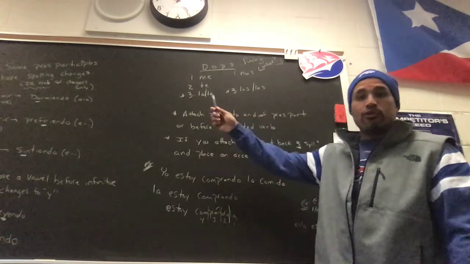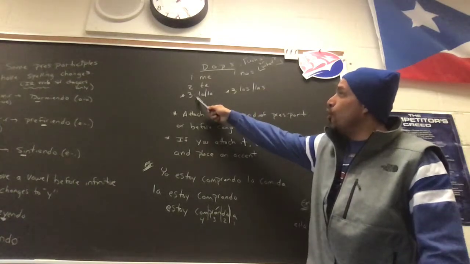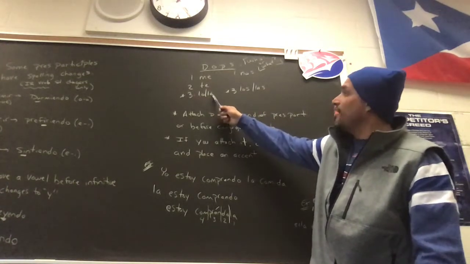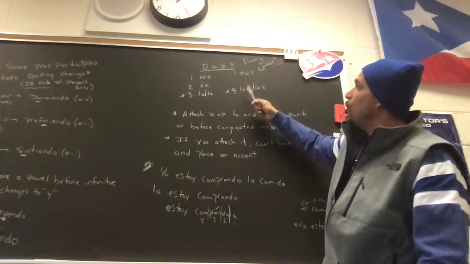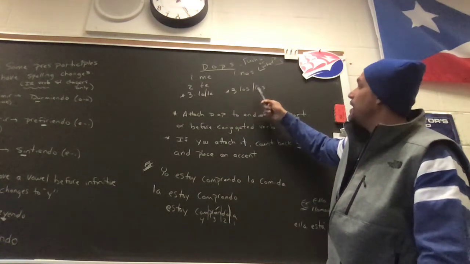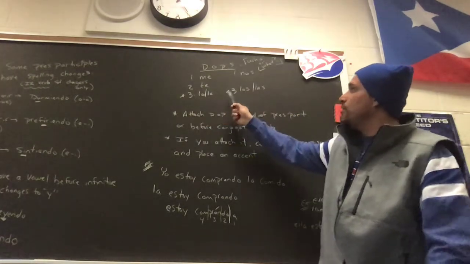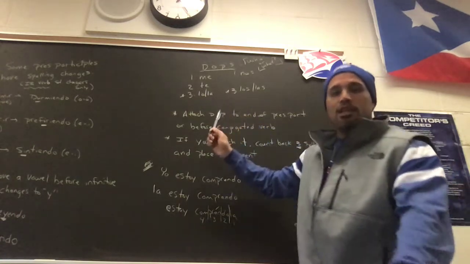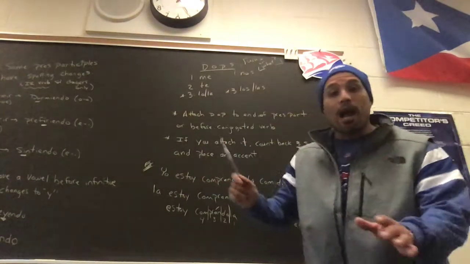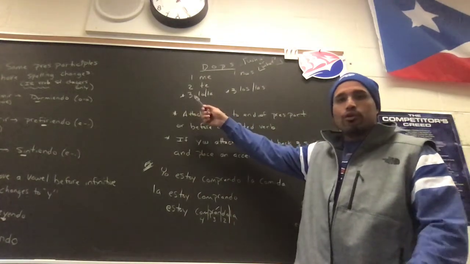All right, quick review. Direct object pronouns are me, te, lo, masculine singular, la, feminine singular, nos, los, masculine plural, las, feminine plural. If you remember, I have asterisks here because these third person singular and third person plural can be either objects or people. So remember, lo can mean el pupitre, or it could mean Caleb.